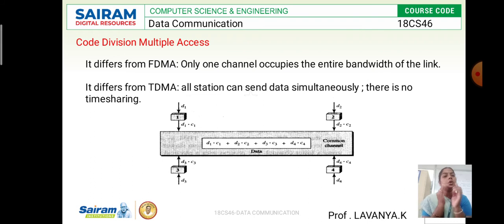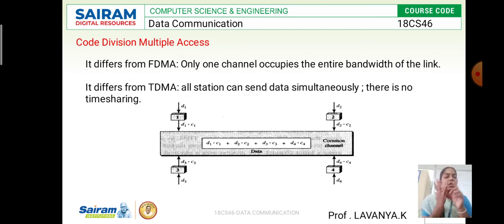In code division multiplexing, each channel is used for two things: one is data and the other is code. For example, whatever words we speak, that will be the data, and what type of language we use for that will be the code.